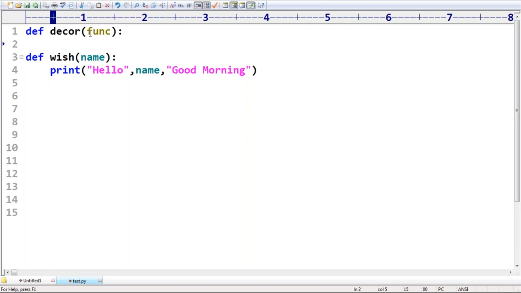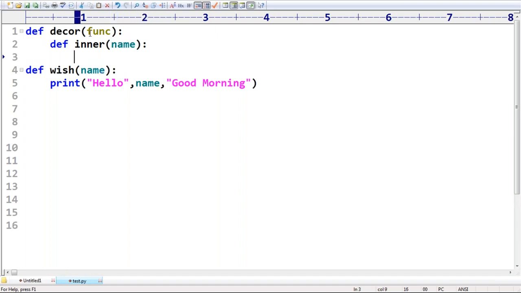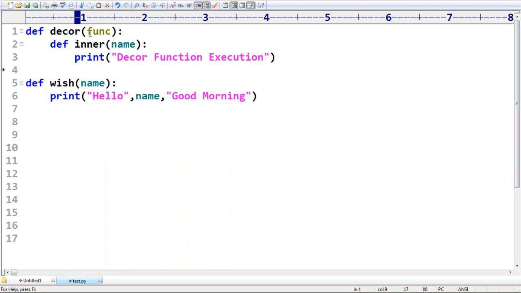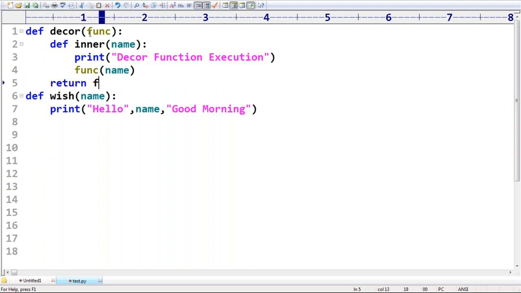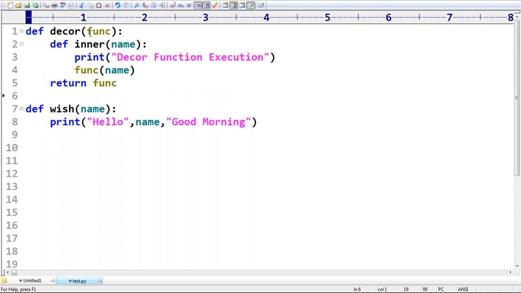Now what I want to take is def inner, the inner function of name. Now I'm taking print of decor function execution. Next, the part of that, what it is calling here, func of name, that's all. Next, return func, that's all, sir. Now take very special care about this one, sir.